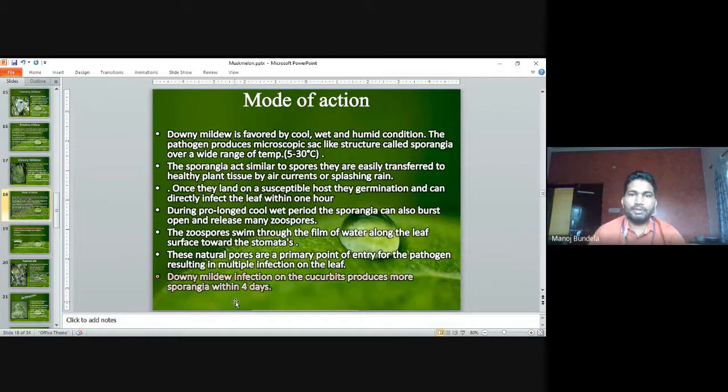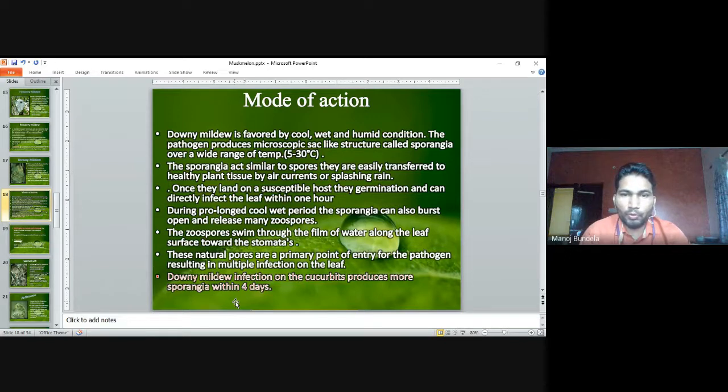Means due to the rains, or by the air, the spores will pass from one area to another area. Once they land on a susceptible host, they start to germinate and can directly infect the leaf within 1 hour.